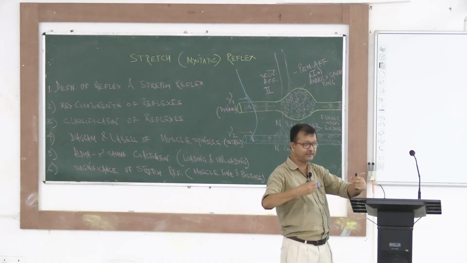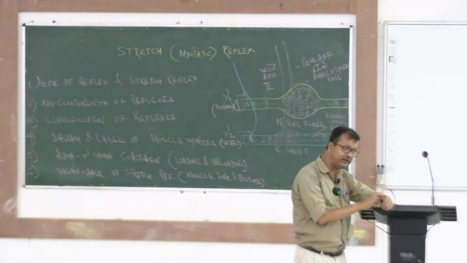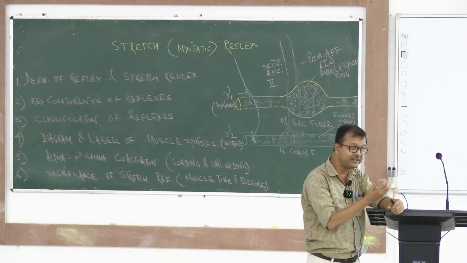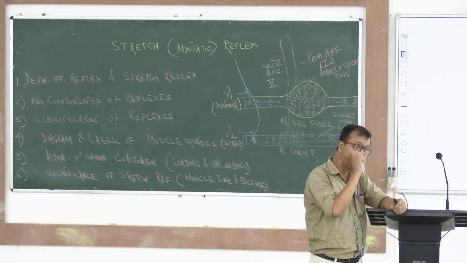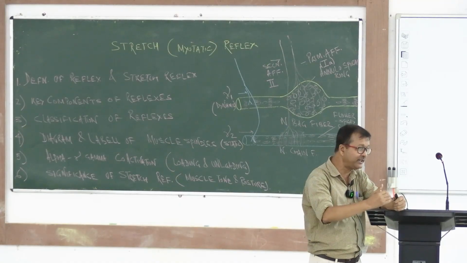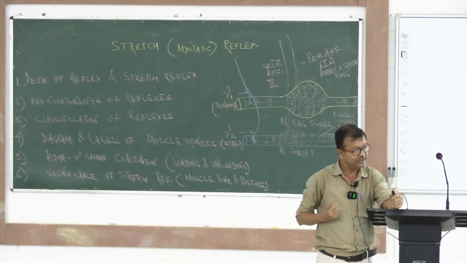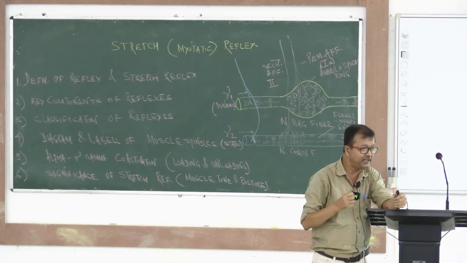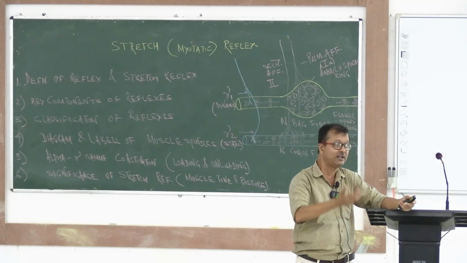That is the reason that when you give a strike over the tendon, that causes stretching of the tendon. If you directly hit and strike the tendon, the tendon will be stretched. As a result, you know that the tendon is attached to the bulk of the muscle, so the muscle will also be stretched, right? If you stretch the tendon, indirectly the muscle is also stretched.